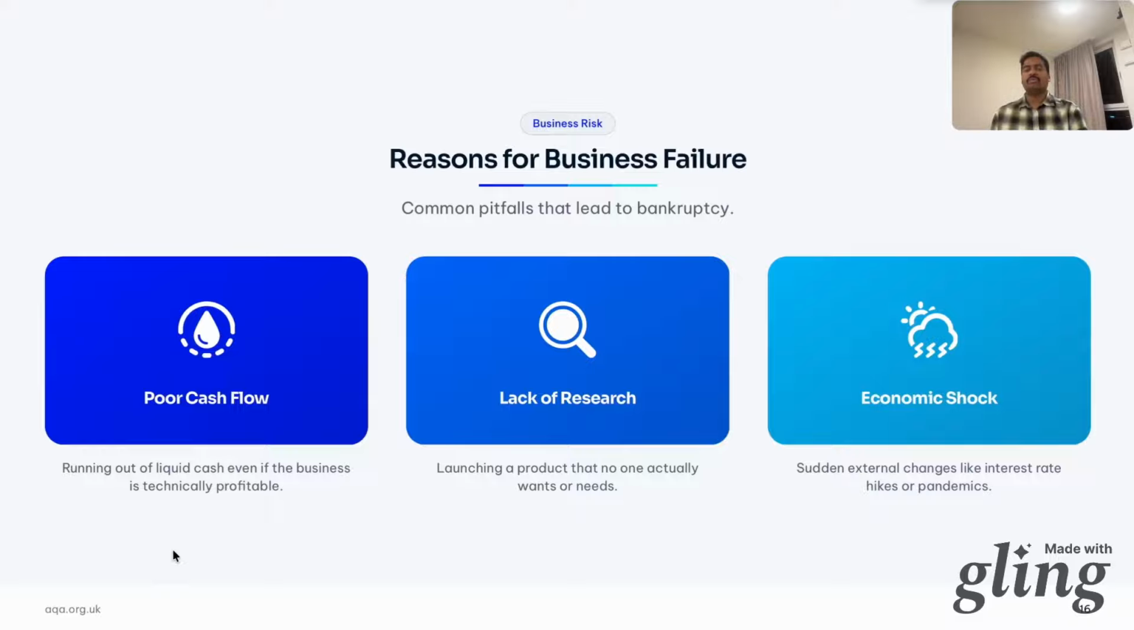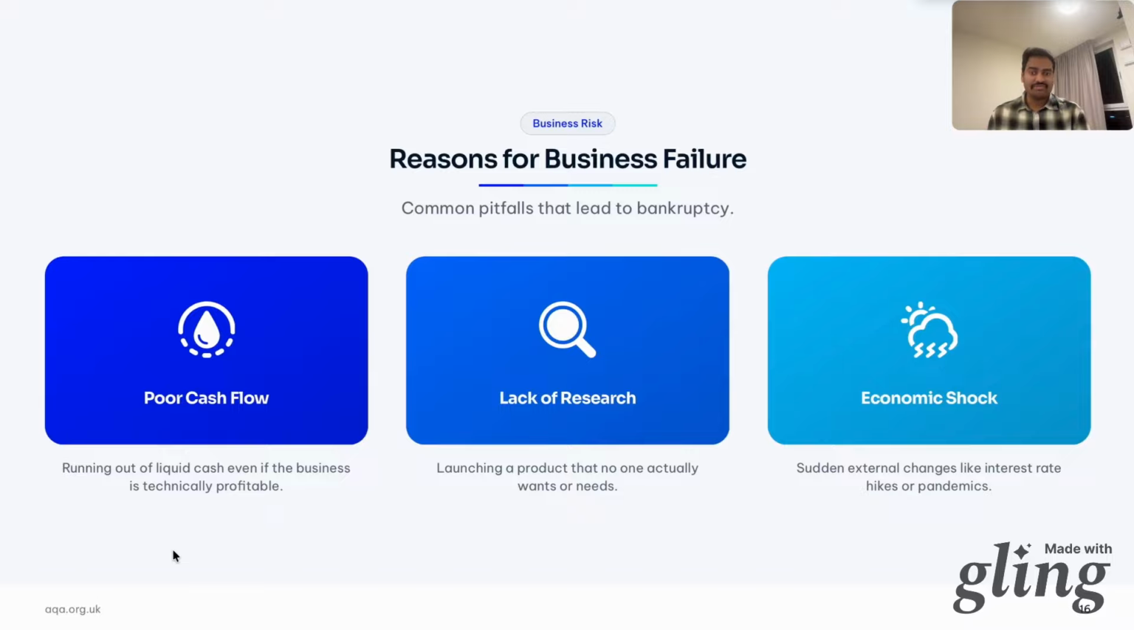Why do businesses go bust and struggle? There are three common pitfalls. Poor cash flow: running out of liquid cash even when you're profitable. You've made the sale but the customer hasn't paid you yet, and the supplier is knocking on your door, saying give me the money, but you don't have it.